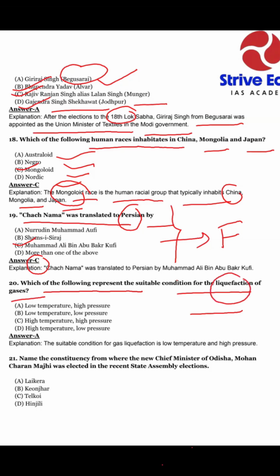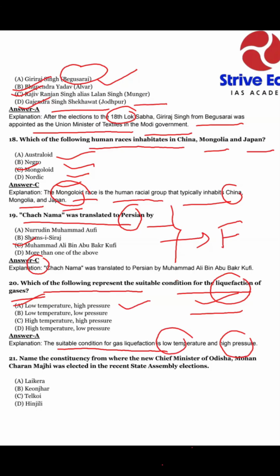So option A is correct, where low temperature and high pressure. When we push any gas into high pressure at very low temperature, it converts into liquid. Okay. The suitable condition of gas liquefaction is low temperature and high pressure. So option A is correct. Next question, question number 20.